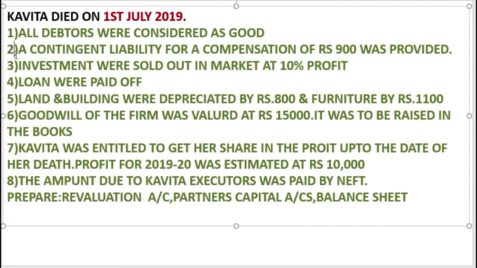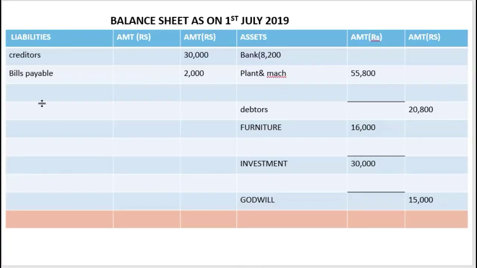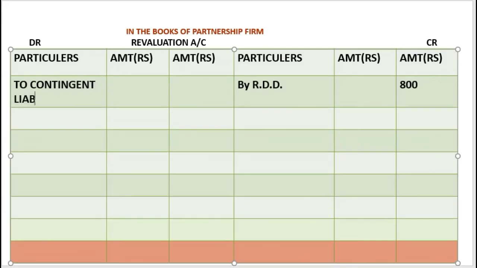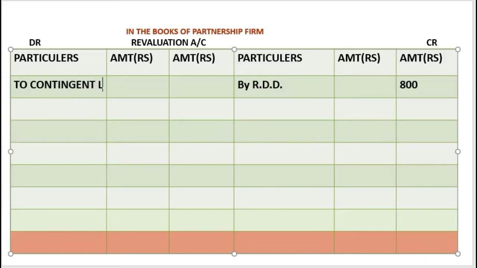This is a liability, so it will go on the liability side, contingent liability, 900. The second effect of this, we will give in the revaluation account, debit side, to contingent liability 900.